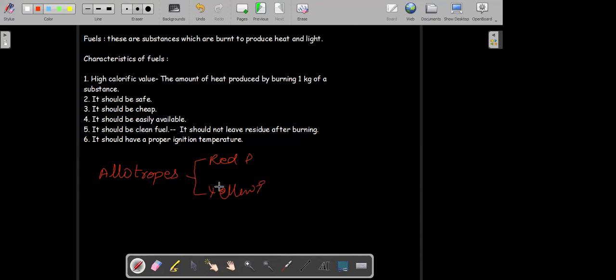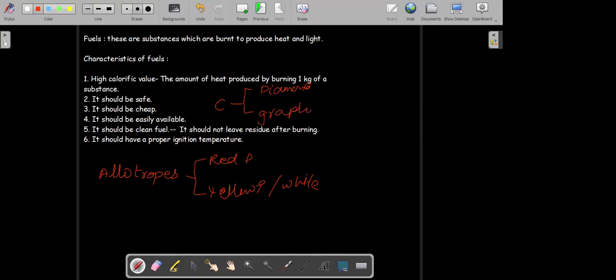There are different others also. For example, for carbon, we look at different forms of carbon. One form of carbon is diamond, and the other form of carbon is graphite. Both consist of carbon only.